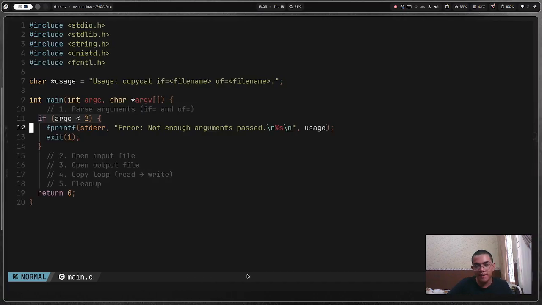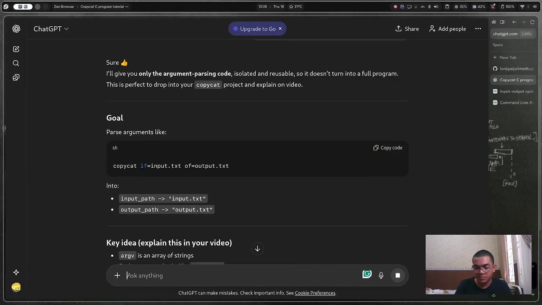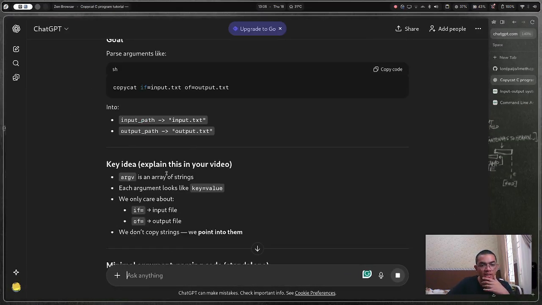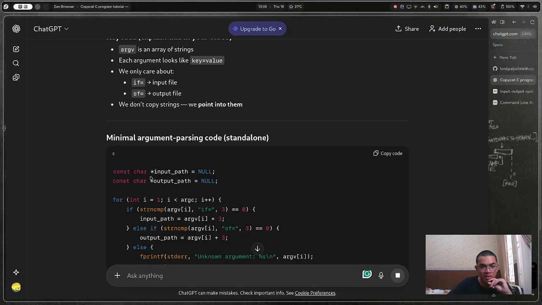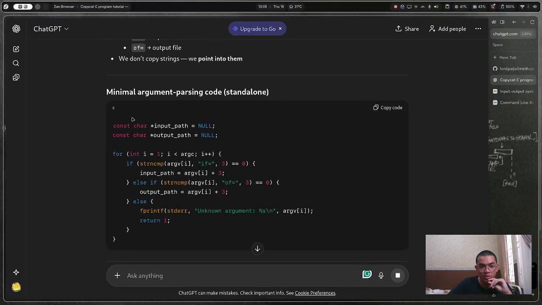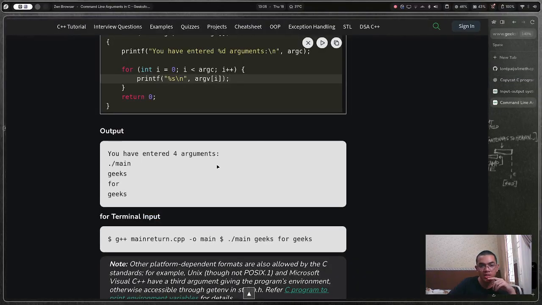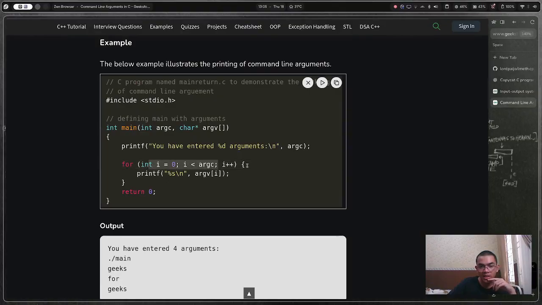I'm a dumb ass for not doing this. Copycat -i, so we need this const char pointer input path null. Yes, okay. strcmp argv. So this is how you parse. Yes, that's how you parse things.